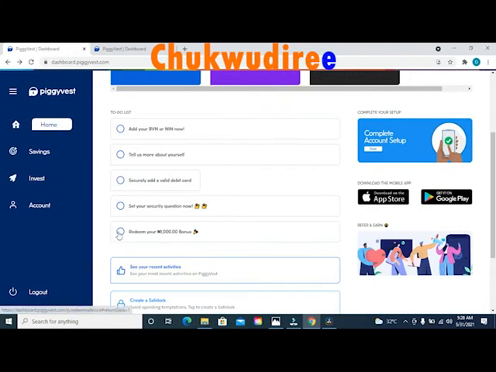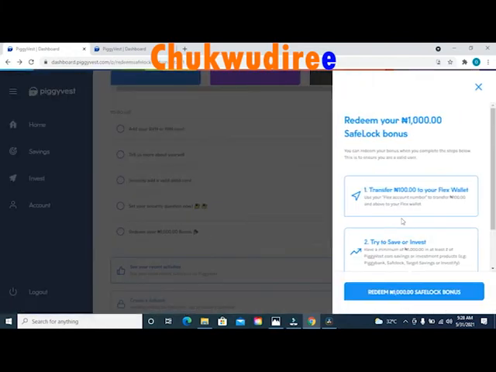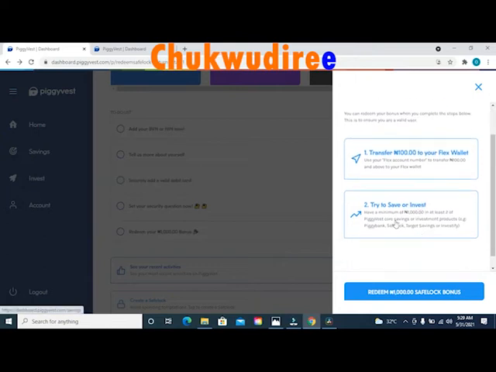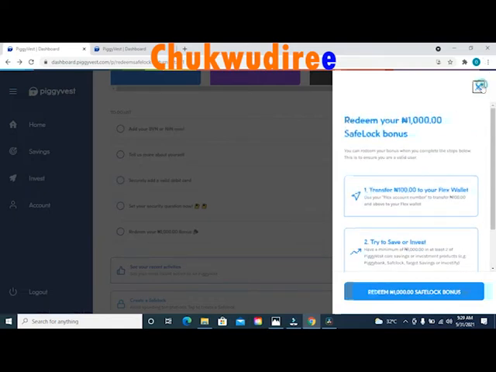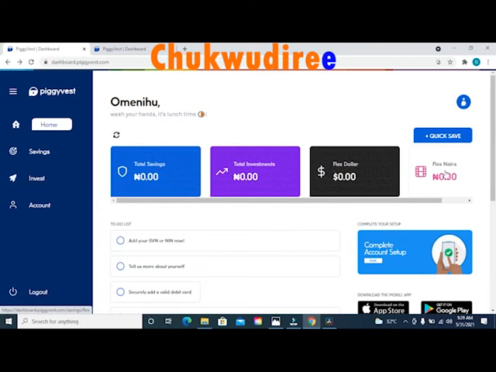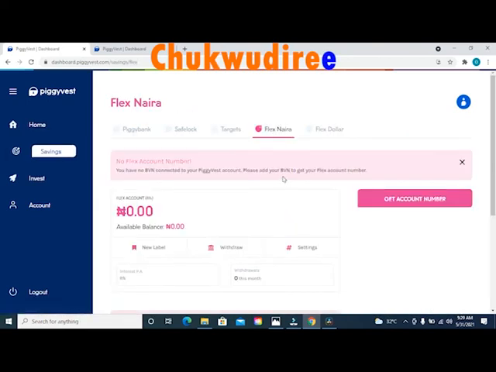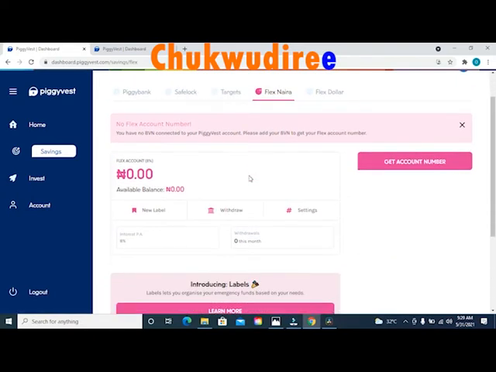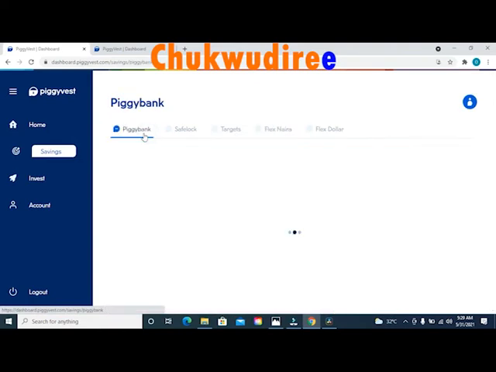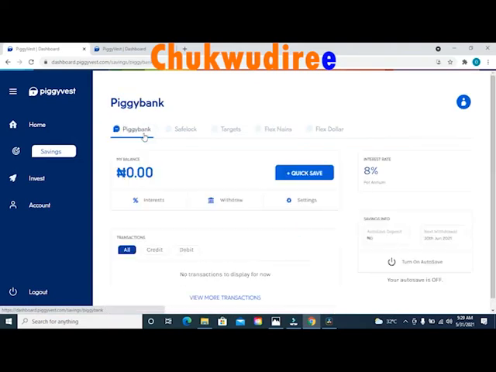Once you click on redeem your 1000 naira bonus, you will also get this pop-up side message on your screen. We have completed the first option that says transfer 100 naira to your Flex wallet account. Now let's go to the second option. Close this page and click on the option that says Flex Naira. When you get to this page, you will see different savings platforms and opportunities right inside this PiggyVest savings and investment platform. At the top left hand side of your screen, you will see the option that says Piggy Bank. Right click on Piggy Bank and you'll be taken to your Piggy Bank account.